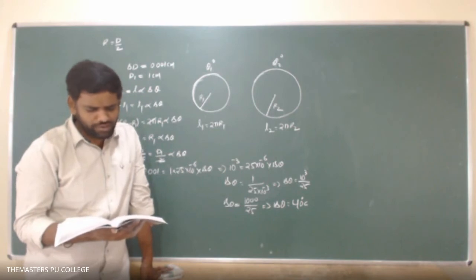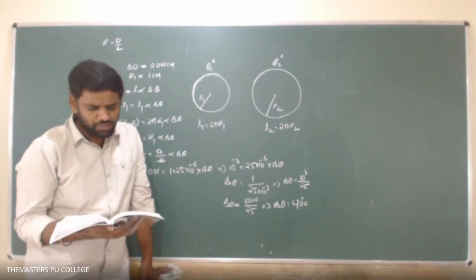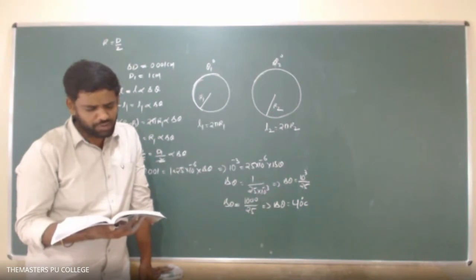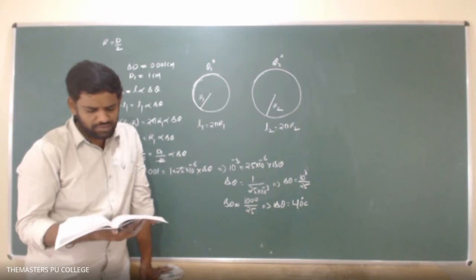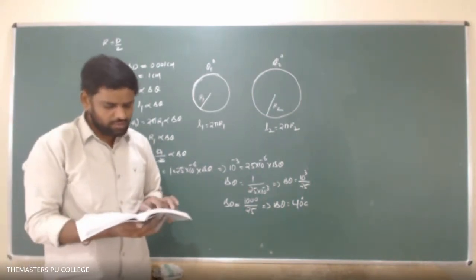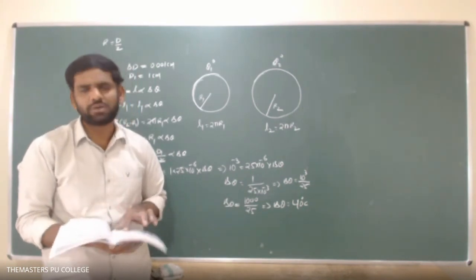If you read continuously, a man wishes to fit an aluminium ring on a steel rod of 1 centimeter diameter and found it is 0.001 centimeter smaller in diameter. Means he has to fit this aluminium ring on the steel rod whose diameter is 1 centimeter.